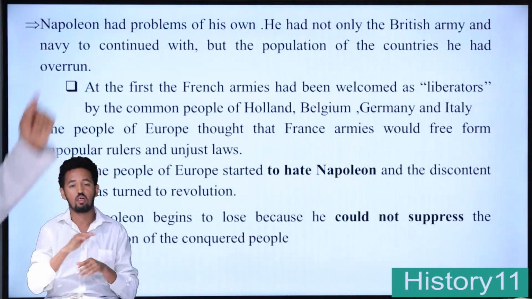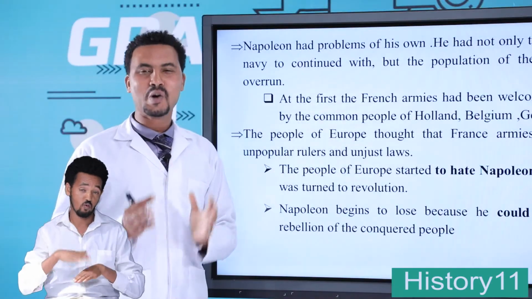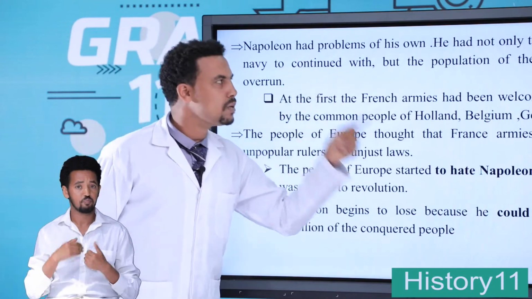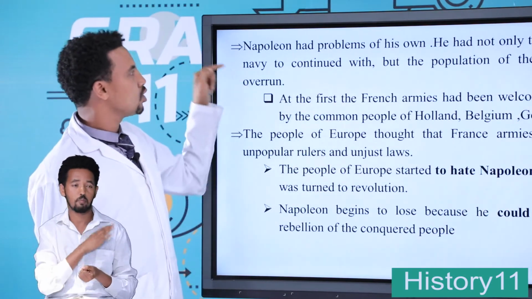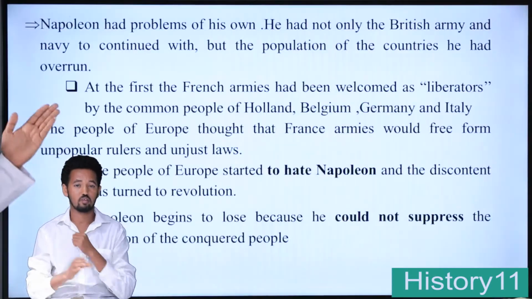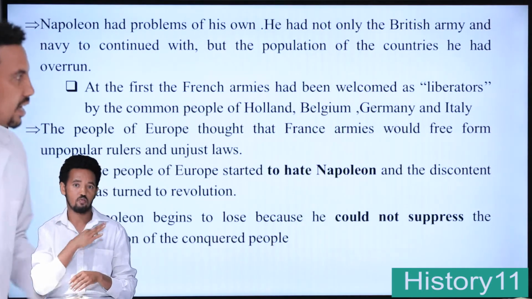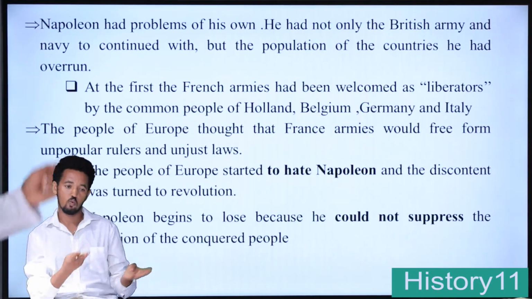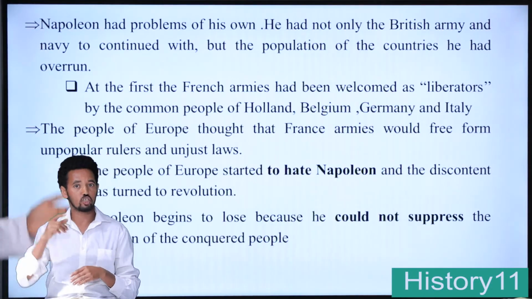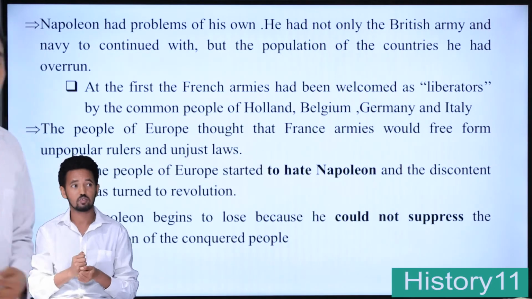Generally, in addition to his strong side, Napoleon had problems of his own. He had not only the British Army and Navy to contend with, but also the populations of the countries he had overrun. At that time, the French armies had been welcomed as liberators by the common people of Holland, Belgium, Germany, and Italy.